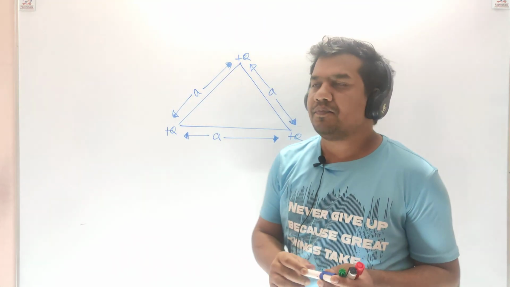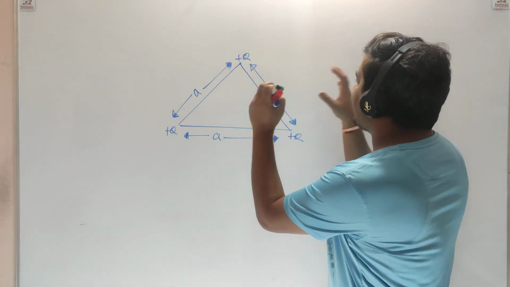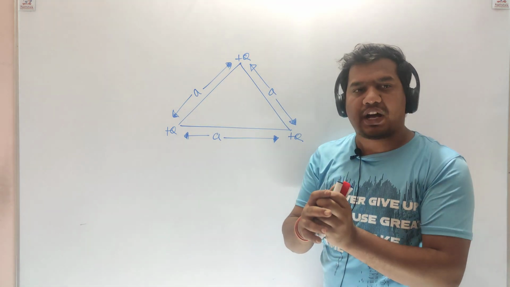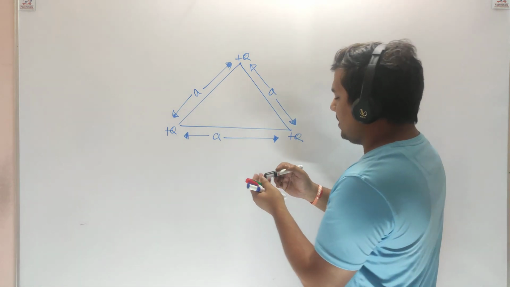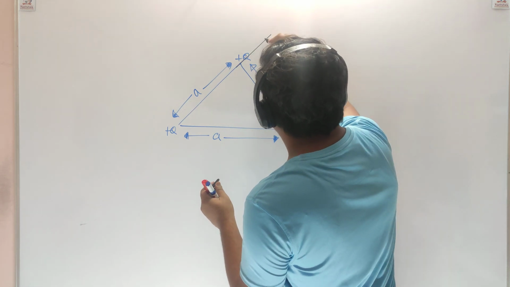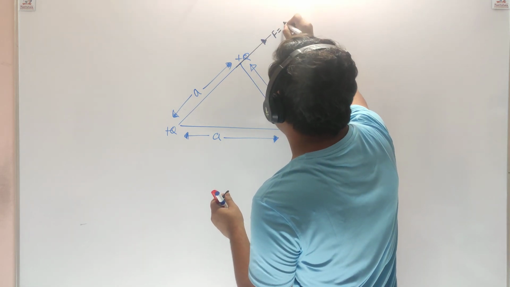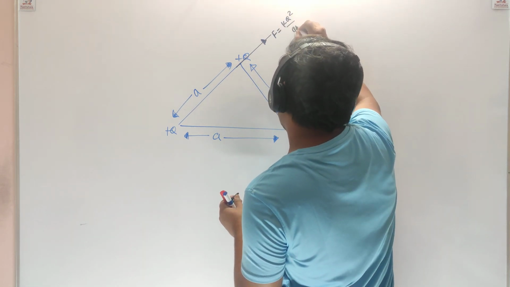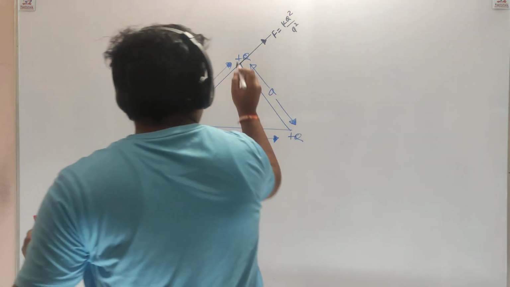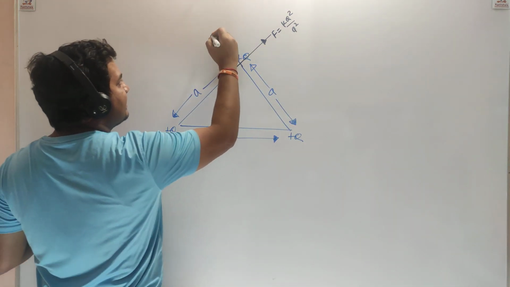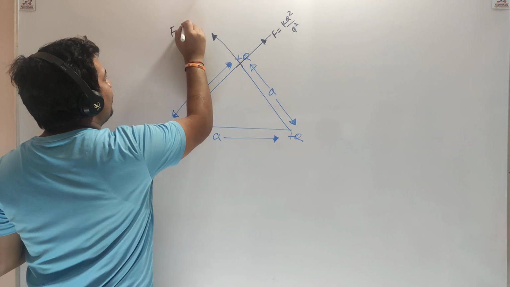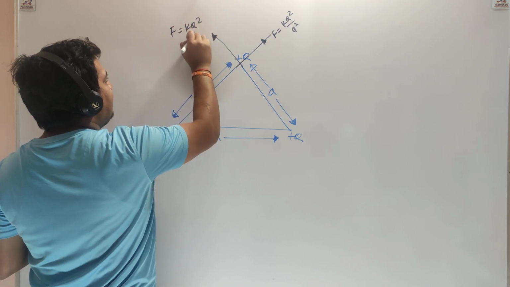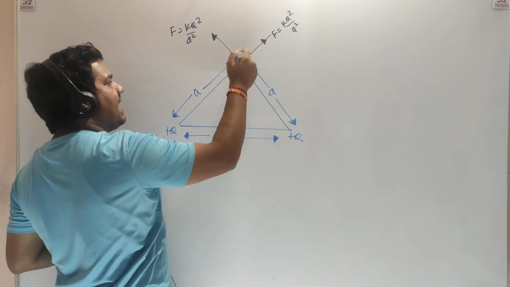What if we set this system free? They will start moving away from each other. One force acts like this, and its value is kq square by a square, and another force on the same charge acts like this, F equal to kq square by a square. So two forces are already acting on this.